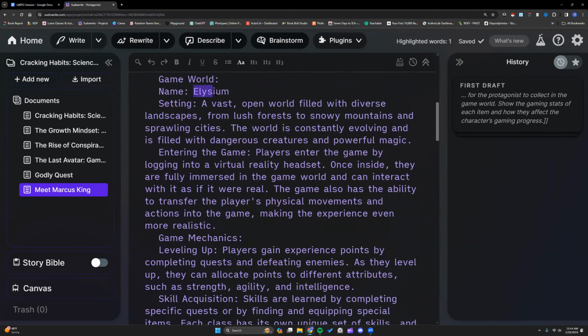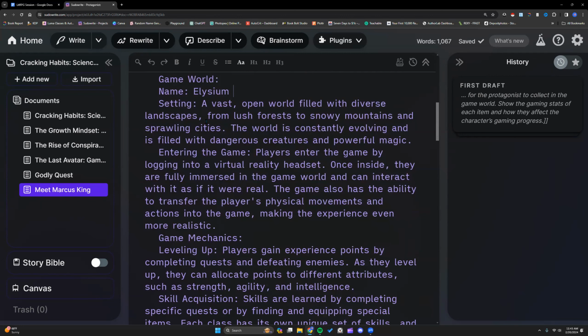So Elysium, it loves this name for lit RPG stuff and fantasy worlds or cities, capitals especially. And that's what Claire was referring to, like it tends to lean towards names and repeating those. We've noticed that seems to be, at least I think it's more closely related to genre than anything. If you're working on sci-fi, you're going to get certain names for your planets and your people and your spaceships. If you're working on fantasy, you're going to get certain names for the world and for the characters. If you're working on thriller, certain names for those characters.